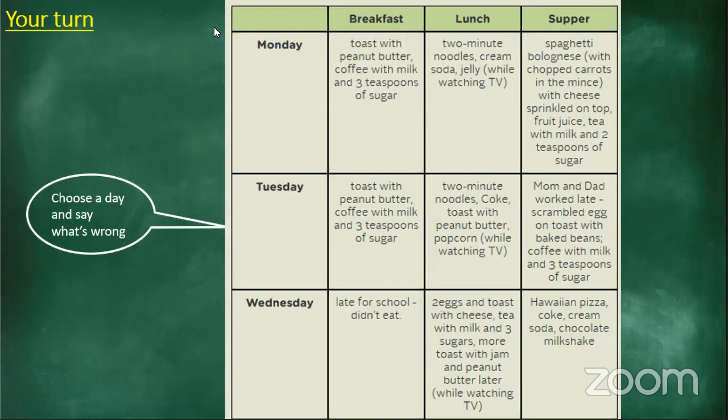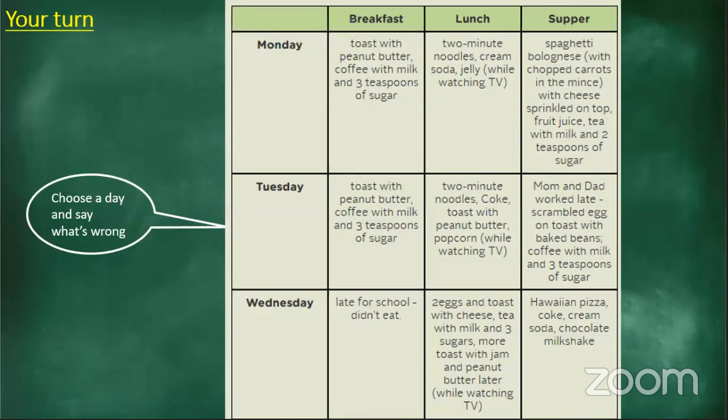All right, yes, Molly. Ma'am, on Wednesday supper it is unhealthy because they had a lot of sugar and all fat. Right. Okay, thank you, Molly. Thank you so much for that answer. All right. JD. Hold on. Let me just get to JD. There we go. JD, yes, what was unhealthy?